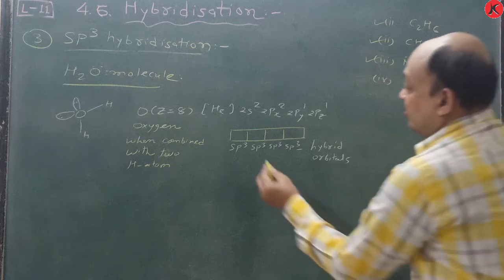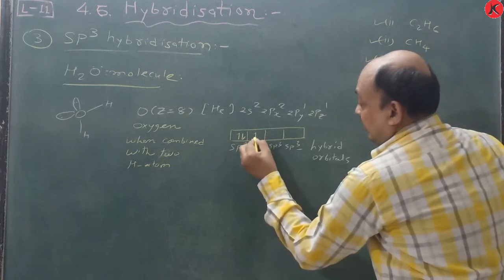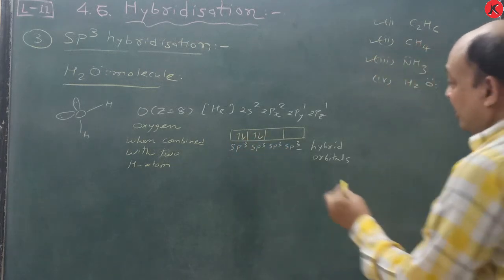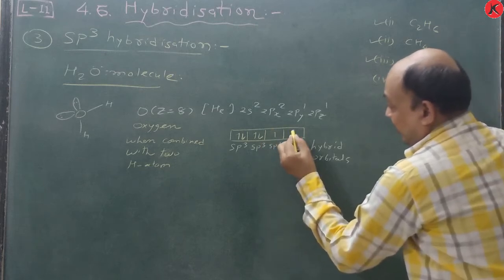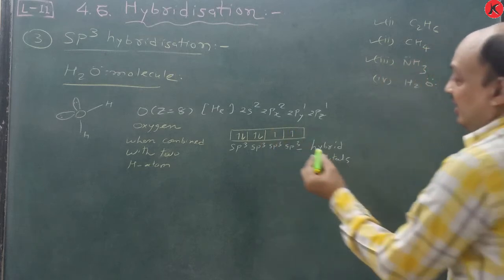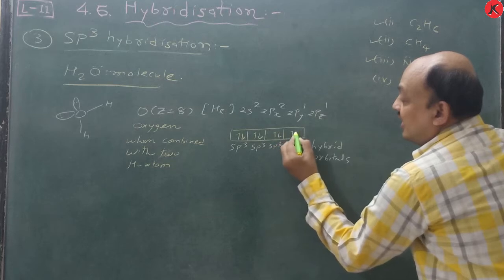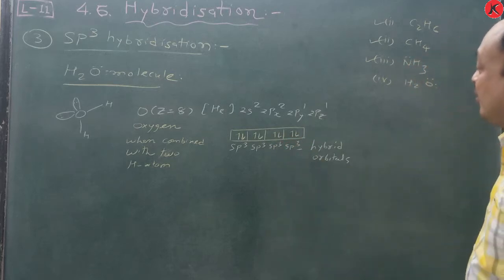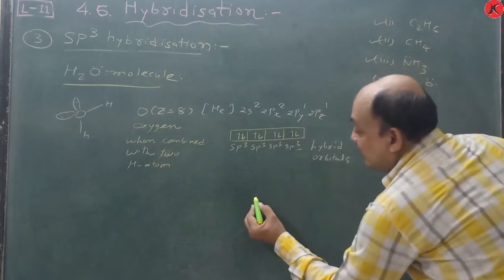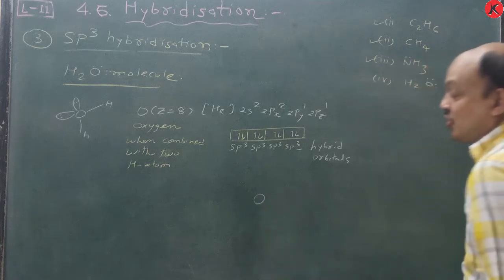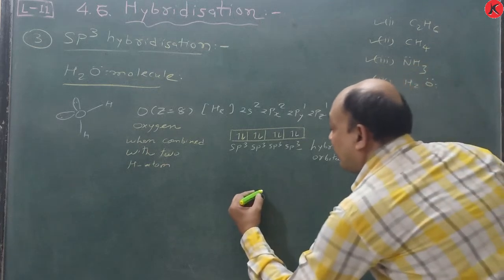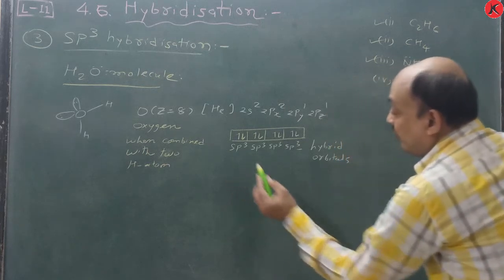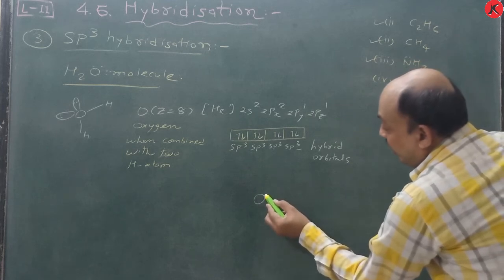Sharing the electrons, here 2 electrons, here 2 electrons. Just see, oxygen and 2 hydrogens share electrons just like this. So in space, oxygen will be drawn just like this. A lone pair of electrons is present. First of all we write the bonding pairs. So the bonding pair is there.